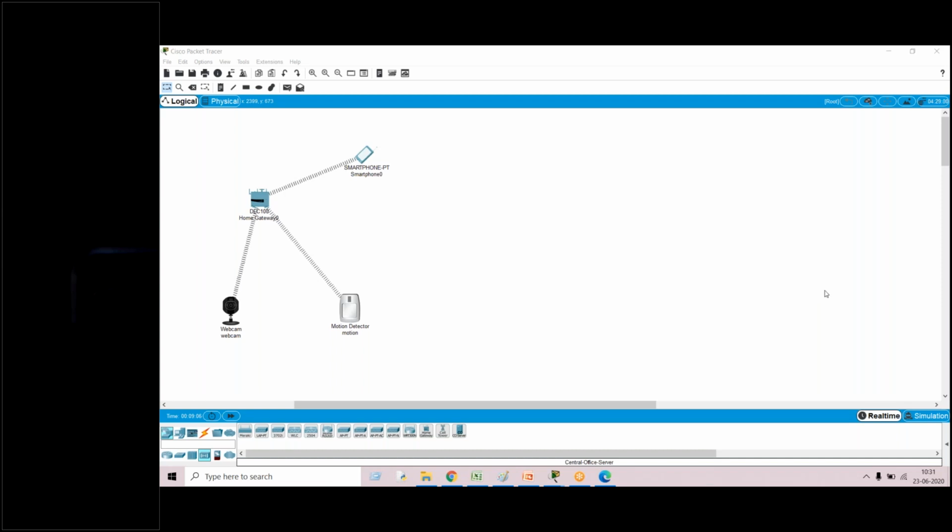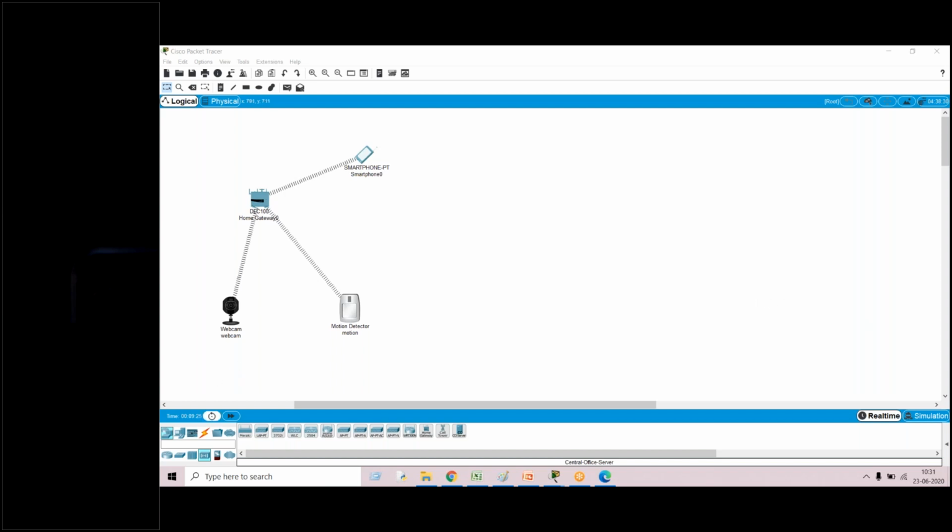Here just want to know whether we can use Packet Tracer even after the session. Yes, you can use the Packet Tracer, sir. You can have your own system, try to build a proper system, and even you can go for your research also. You can use it, that doesn't matter.